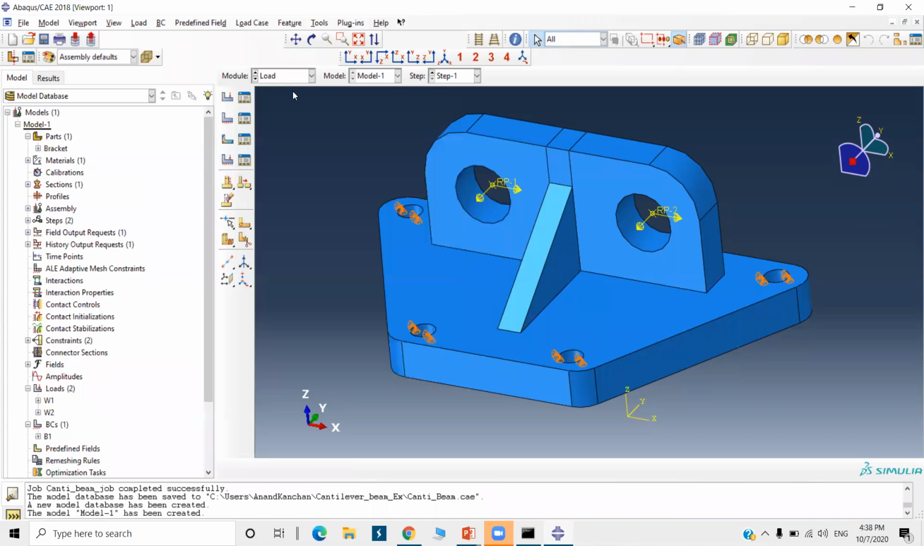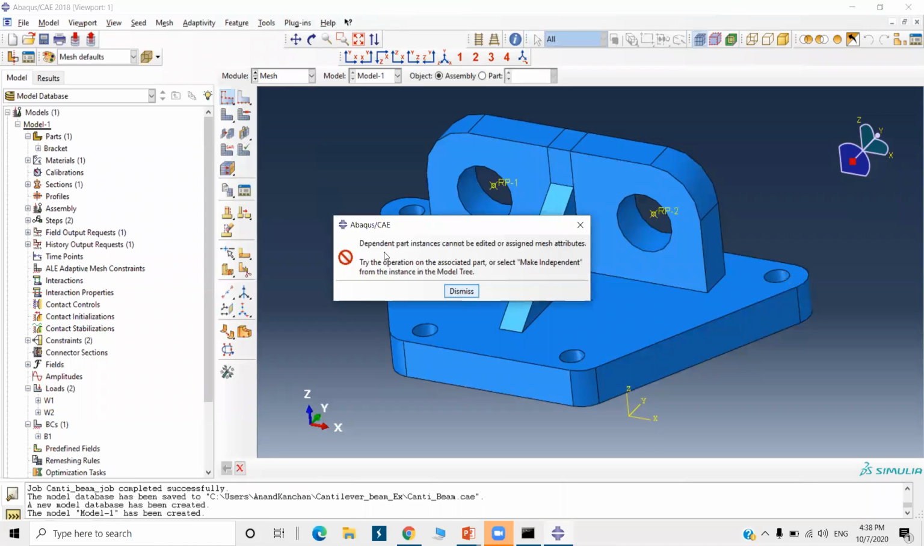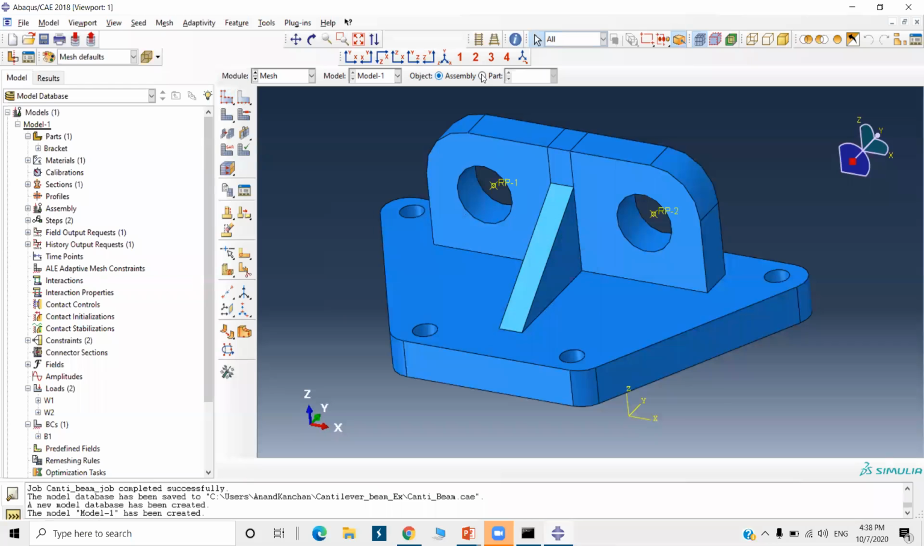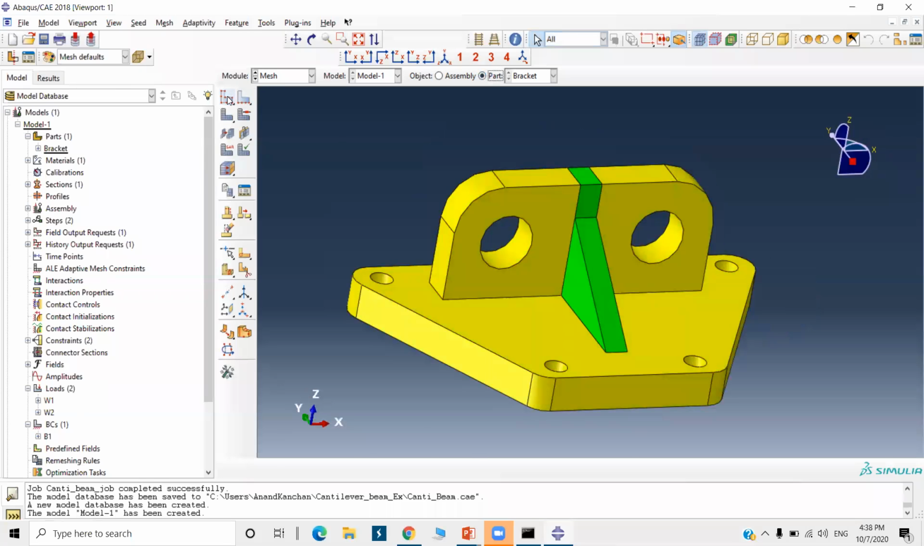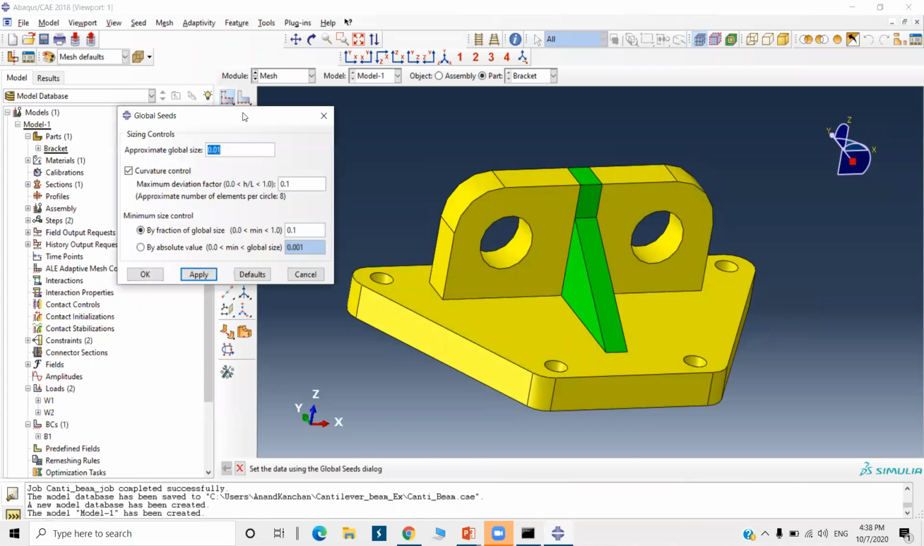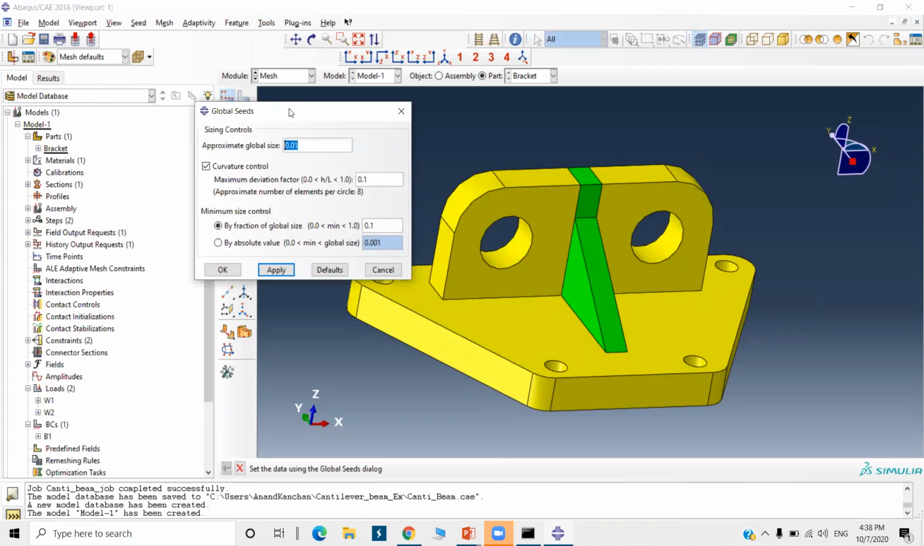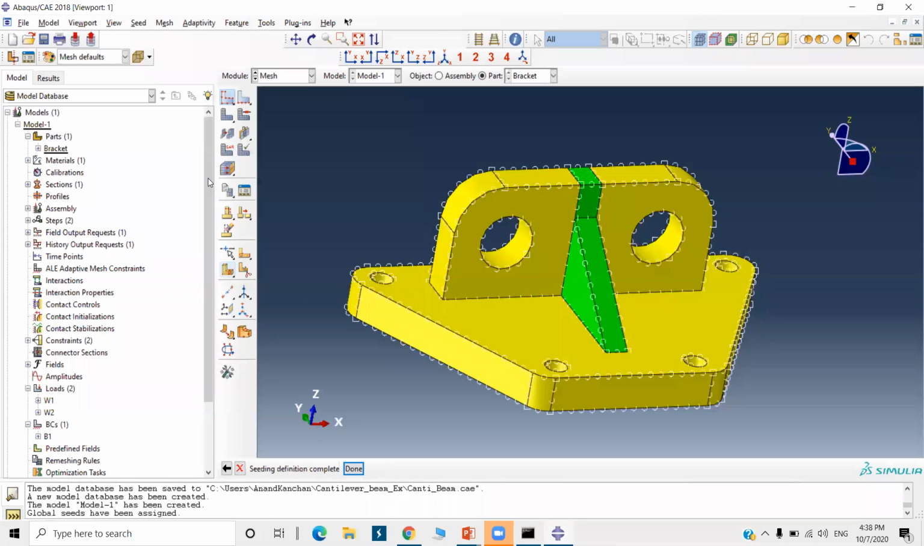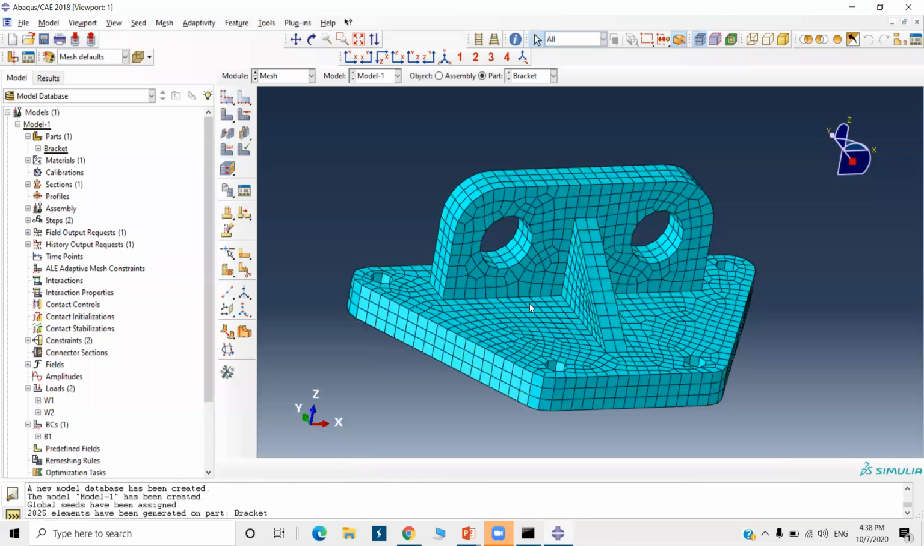After the load, now there is the mesh module. Go to seed. It is saying that dependent part instances cannot be edited or assigned mesh attributes. So dismiss it. This object is the assembly. Select part. Click on this seed sizing control, global seeds. Enter 0.005. Okay, and directly mesh it.